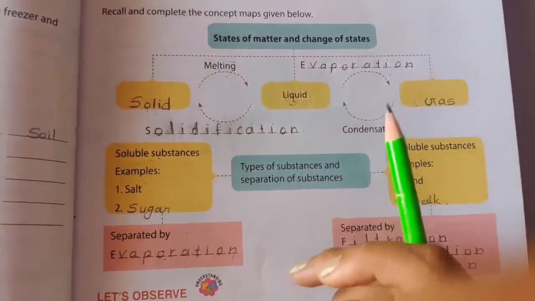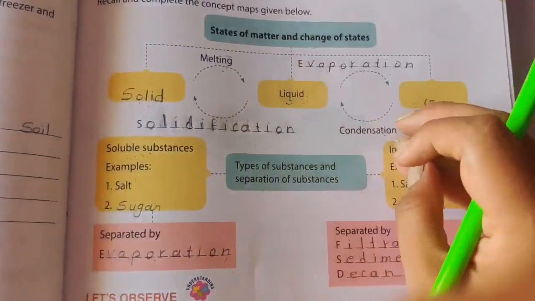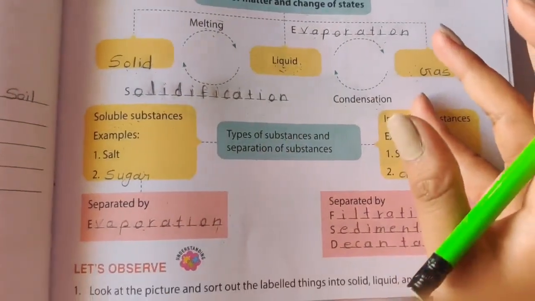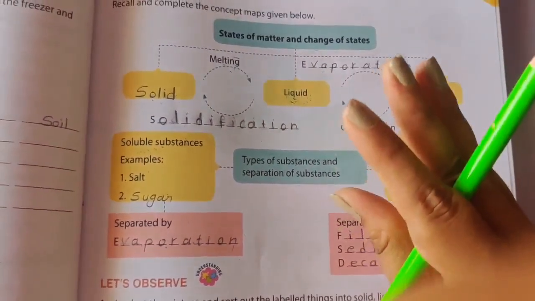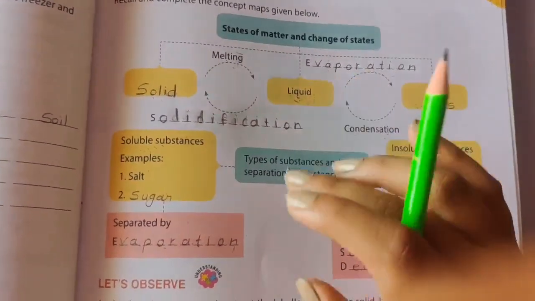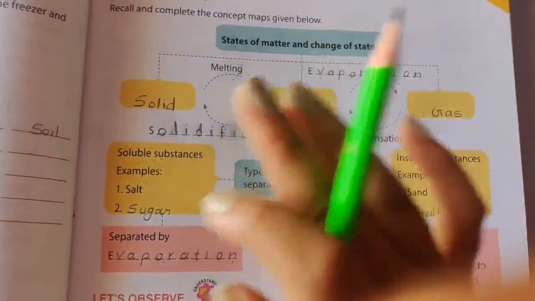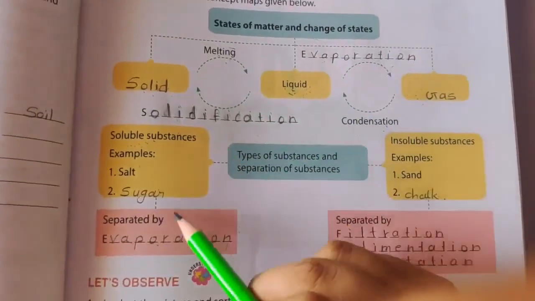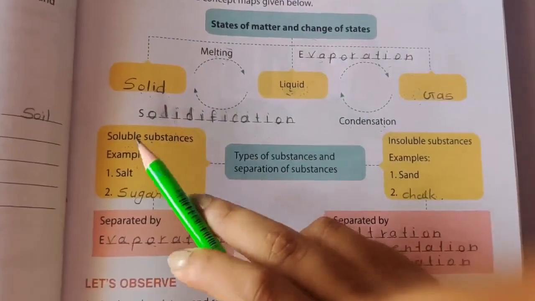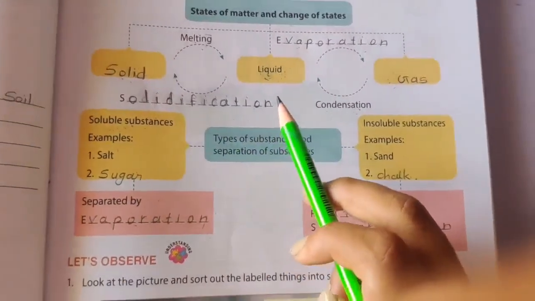In that we will give heat to the solution. जो solution है उसको हम heat देंगे, तो heat देने के बाद क्या होगा कि जो soluble substances है वो नीचे इकट्ठा हो जाएंगे और ऊपर से water ही रहेगा. इस तरह से evaporation process से we can separate the soluble substances.